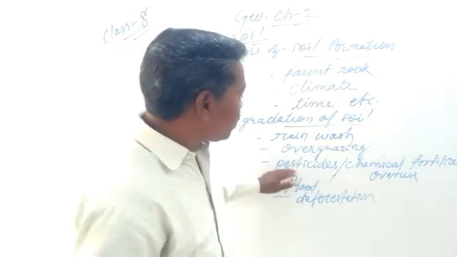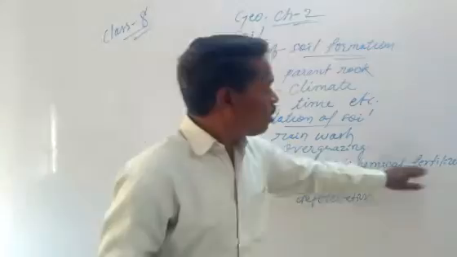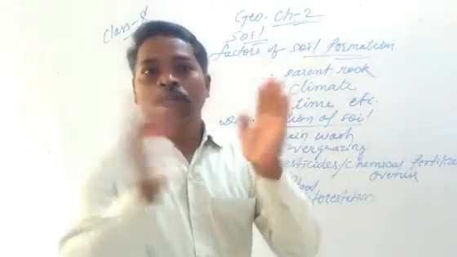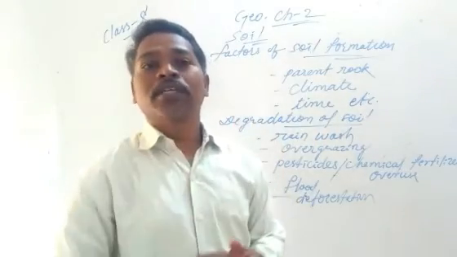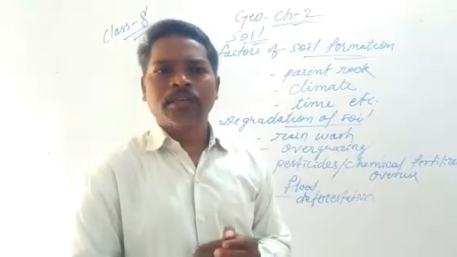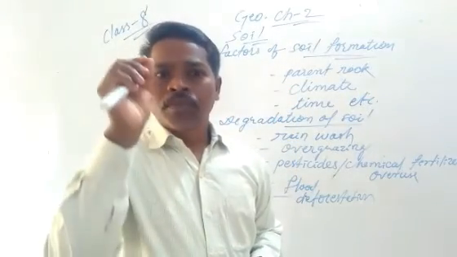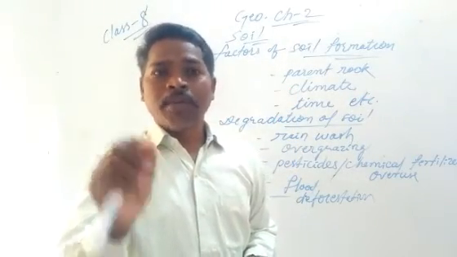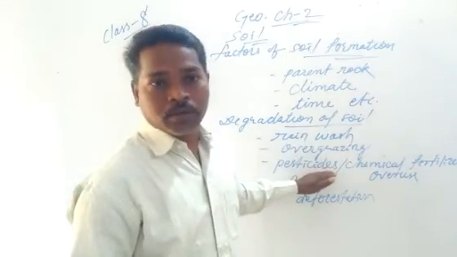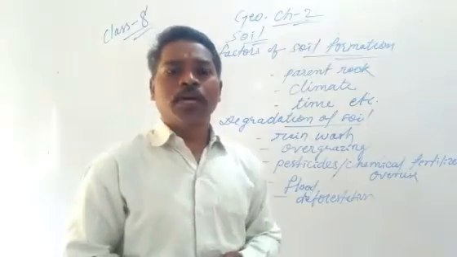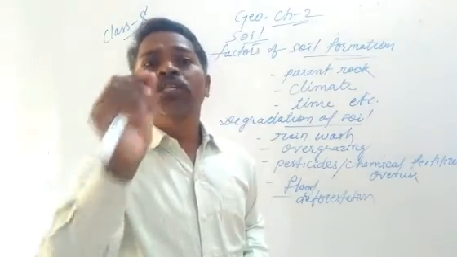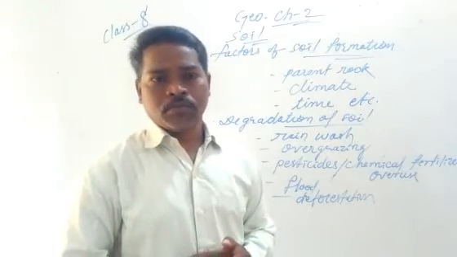But how do pesticides and chemical fertilizer overuse cause soil erosion or depletion? Dear students, listen. The soil will lose its fertility.